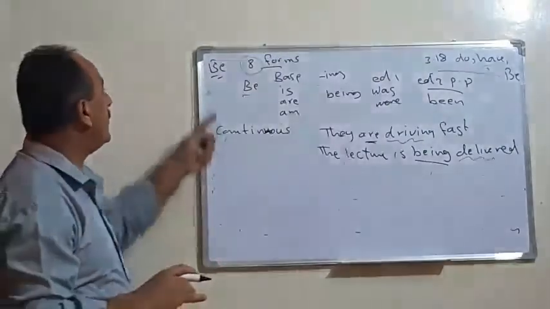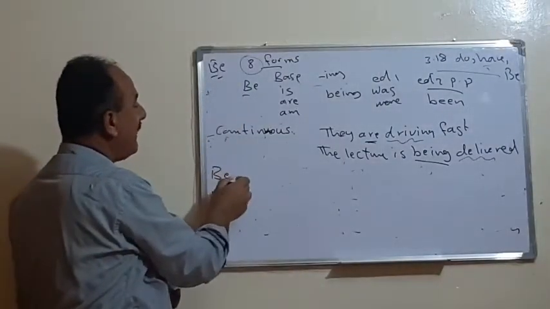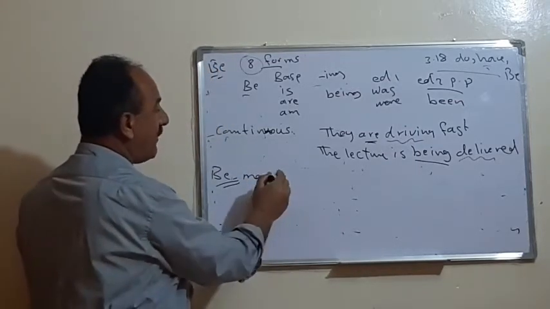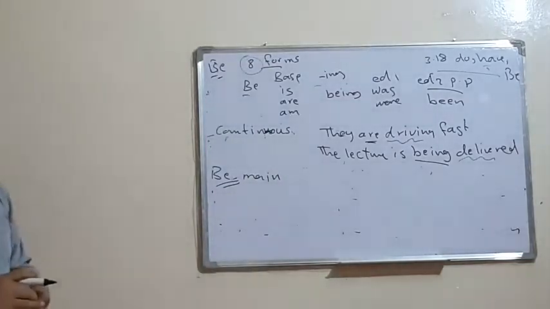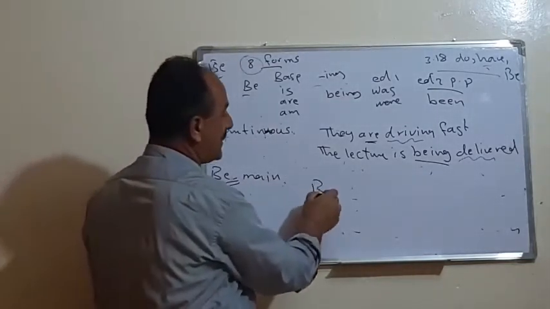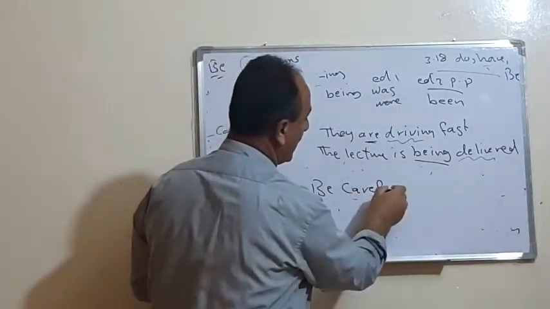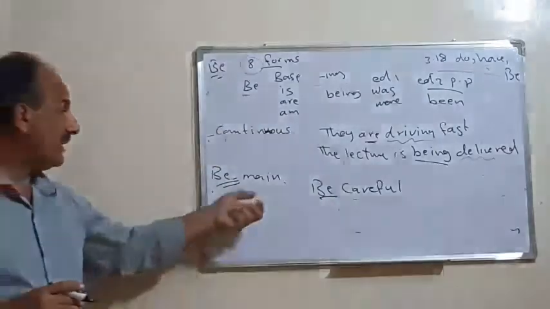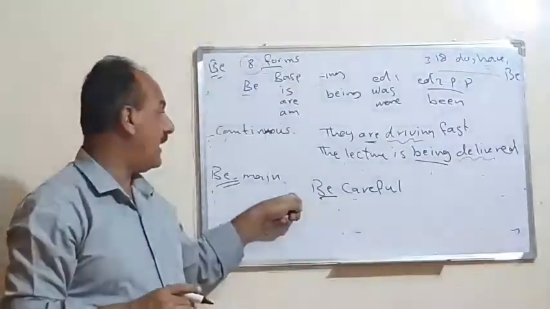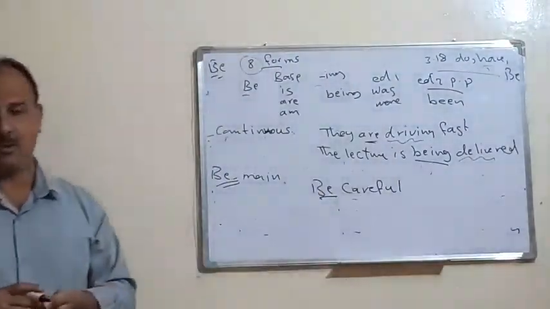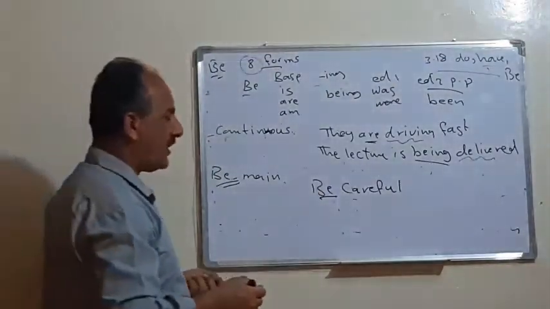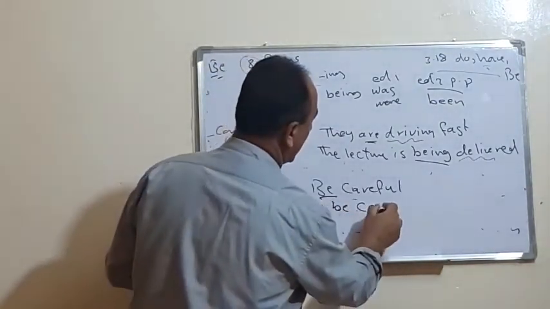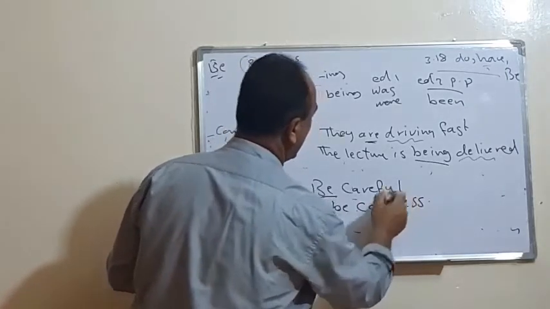In certain cases, we use be as a main verb. Mostly this is what we call in case of vocative or command. Let's say, for example, we say be careful. When we say be careful, as you see, we use this be alone. What is the evidence, the dalil, that this is the main verb? Because in case we want to negate this order or command, we say don't be careless.